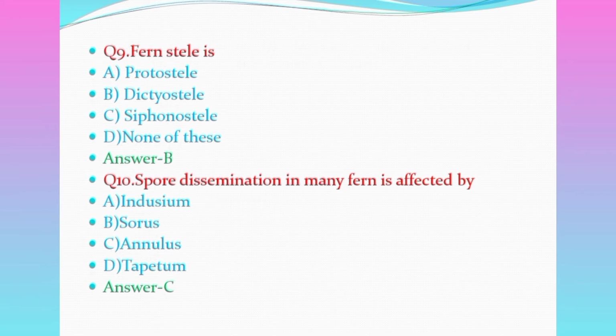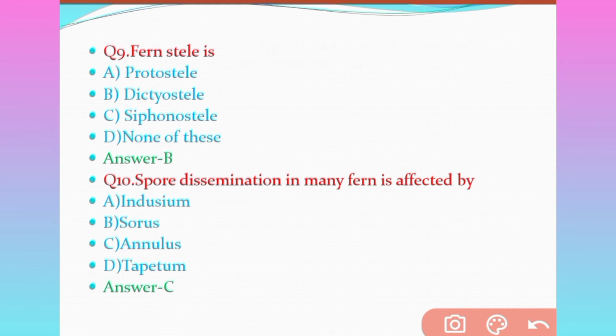Question number 9. Fern stele is option A protostele, option B dictyostele, option C siphonostele, and option D none of these. Which will be the correct answer? The correct answer will be option A, that is dictyostele.